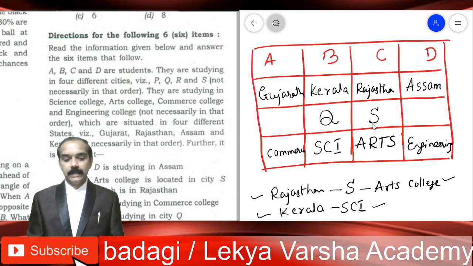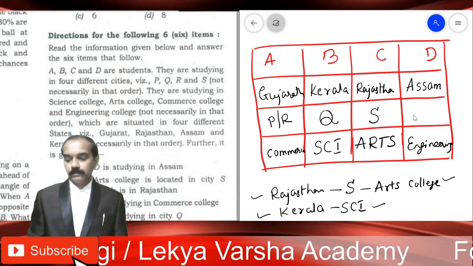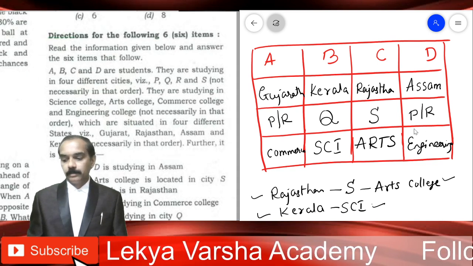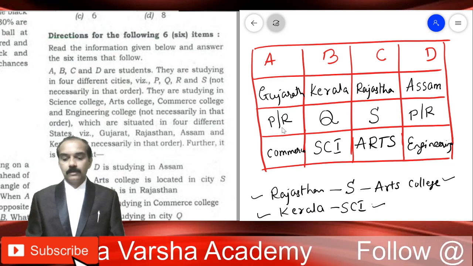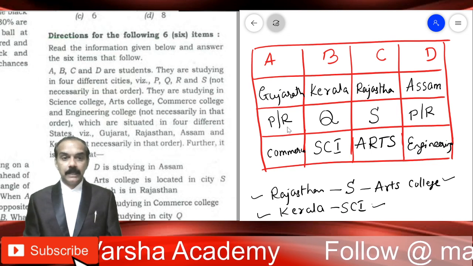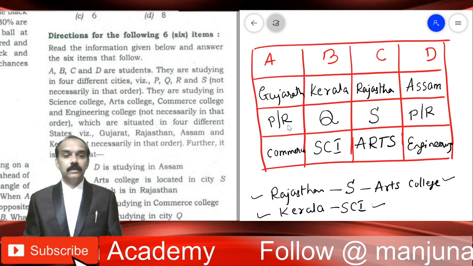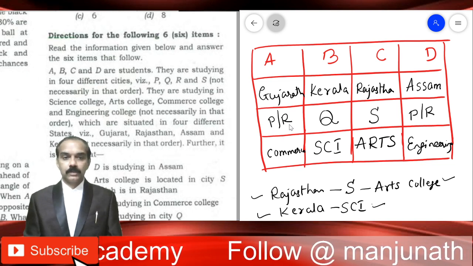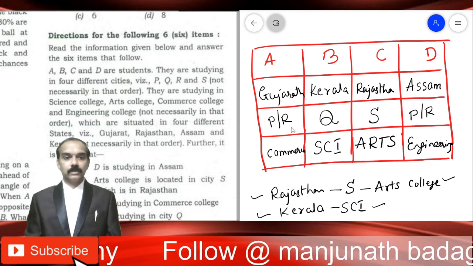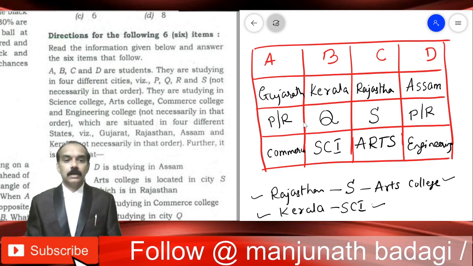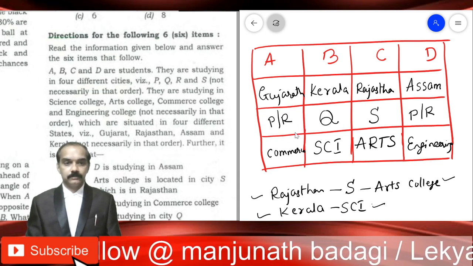Q and S are already there. We are left with only P and R. We don't know whether P comes here or there. So we don't have information. If he asks you questions on these things, we will have to mark either P or R. Option will be given like this only, either P or R. Otherwise, he can give you insufficient data. Both are correct. Is that clear?